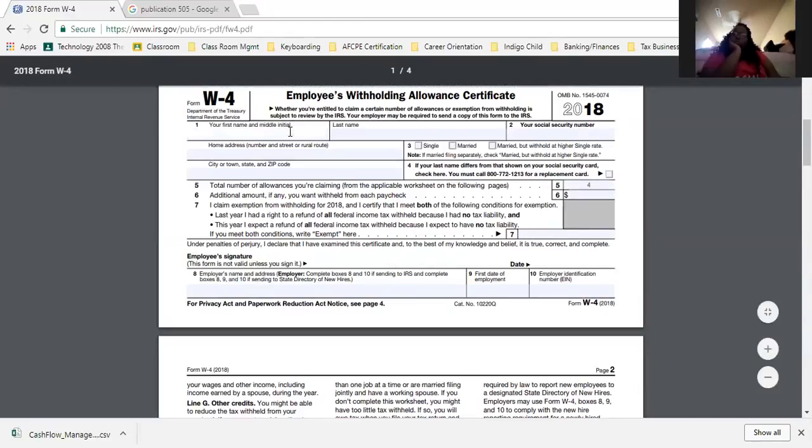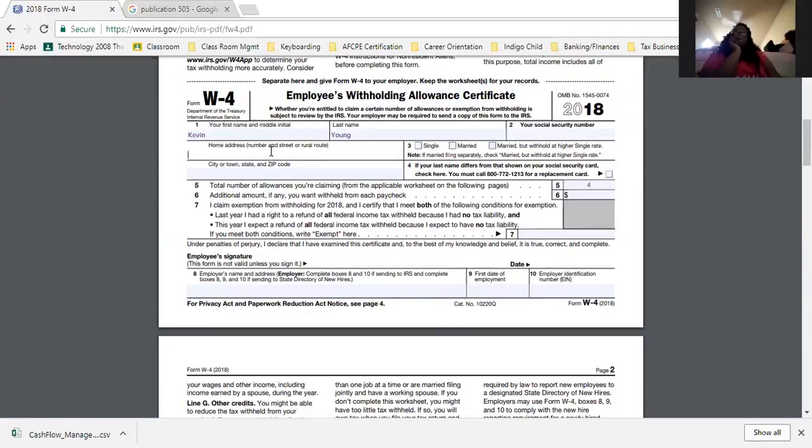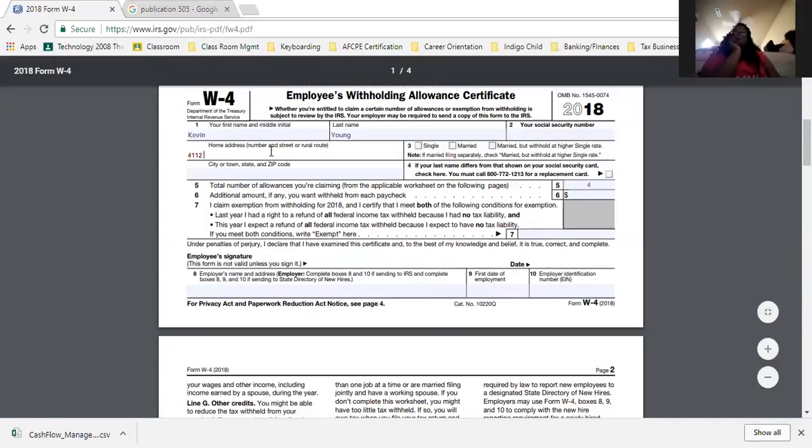So what I'm going to do, I'm going to put my name, my first name right here, last name, my social security number, which I'm not going to put on here. I'm not scared because I got ID theft protection, but just for purposes of recording, I'm not putting it on there. Put my address here. I'm single, check single. Put my town, North Little Rock. I put my total in already. I don't want them to keep no more of my money.